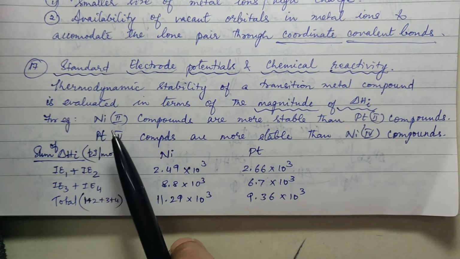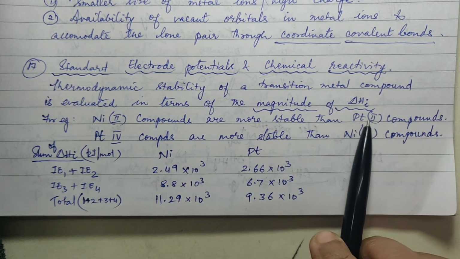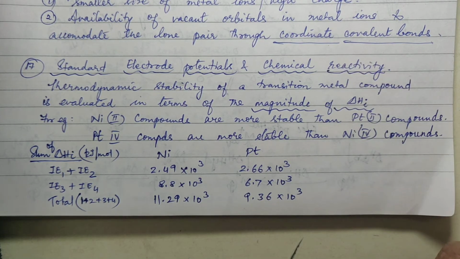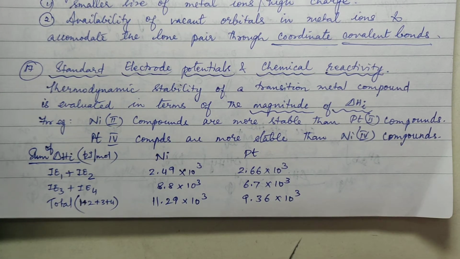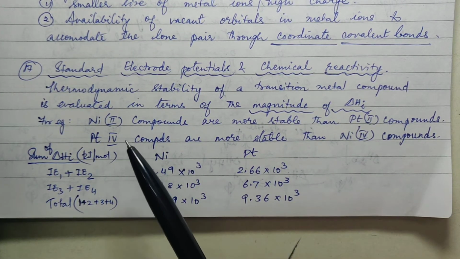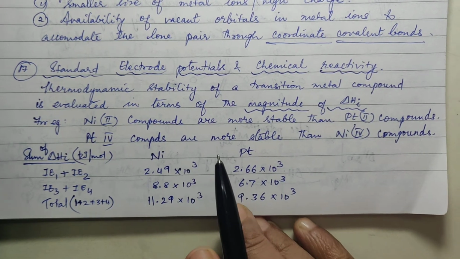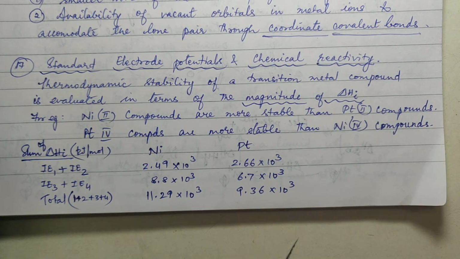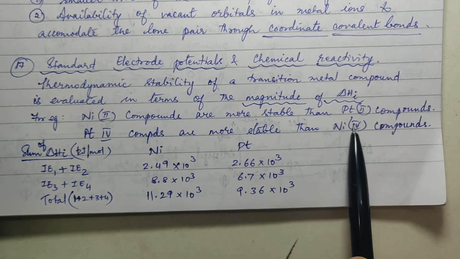Now look here, nickel 2 compounds are more stable than platinum 2 compounds. Nickel, platinum, palladium, they are all in the same group, so you expect all 3 of them to show similar properties. But nickel is stable in one oxidation state and platinum is stable in another oxidation state. So that is the beauty of this concept. Nickel 2 compounds are more stable than Pt2 compounds, but Pt4 compounds are more stable than nickel 4 compounds.